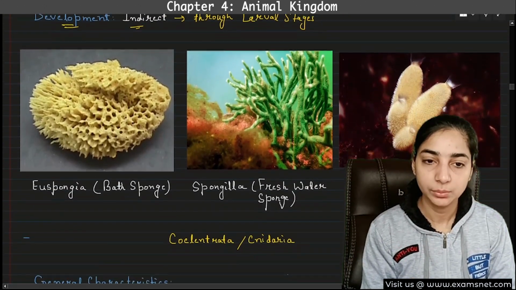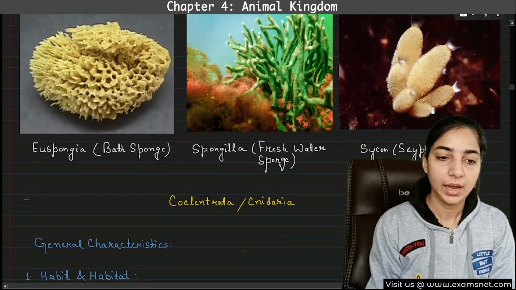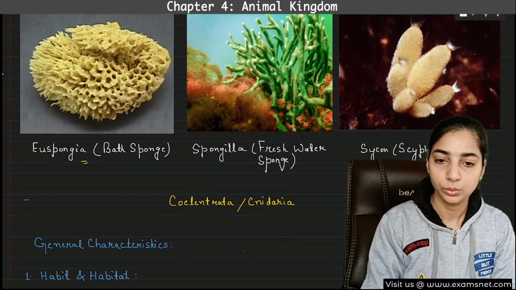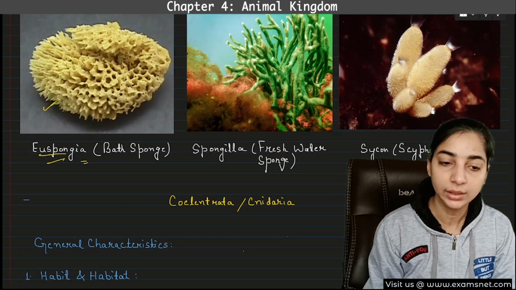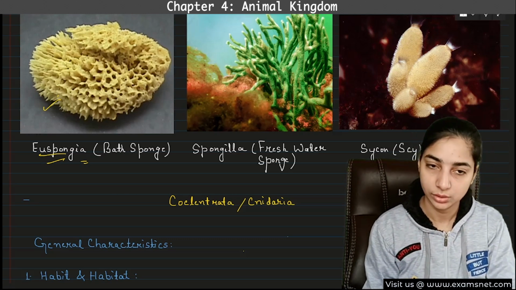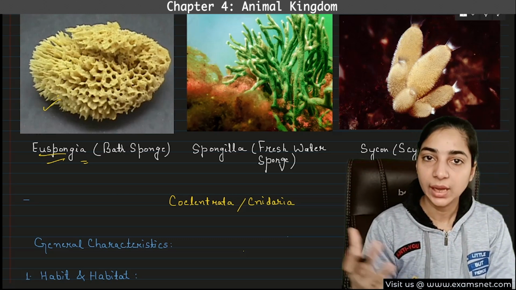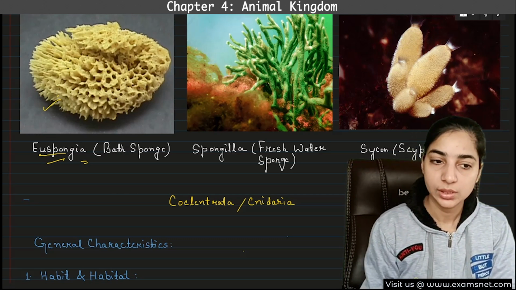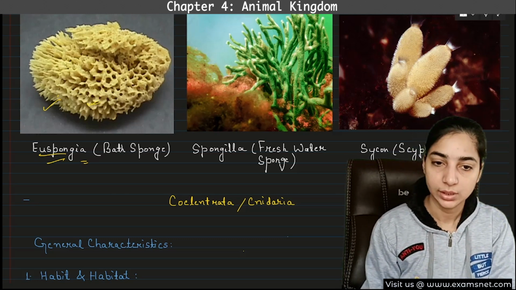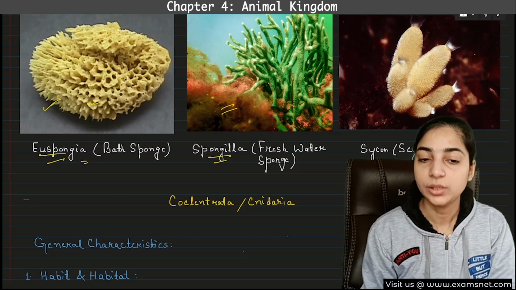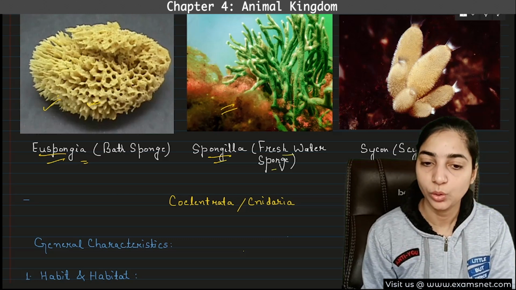Here we have some examples. You can see we have spongia. Can you look at this diagram? The first diagram is that of euspongia, that is also known as bath sponge. The sponge that you use to bath looks similar to this, right? So therefore, this is also known as bath sponge. The second type is spongilla. Spongilla is the freshwater sponge.